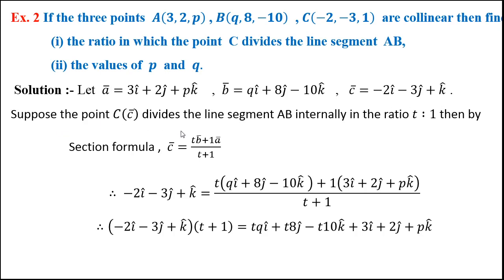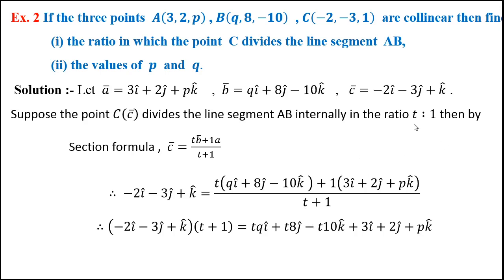Now suppose C divides segment AB internally in the ratio t:1. We do not know whether the division is internal or external. Even if we assume that the division is internal, the ratio is t:1, and if the actual division comes to be external, then the ratio will be negative.